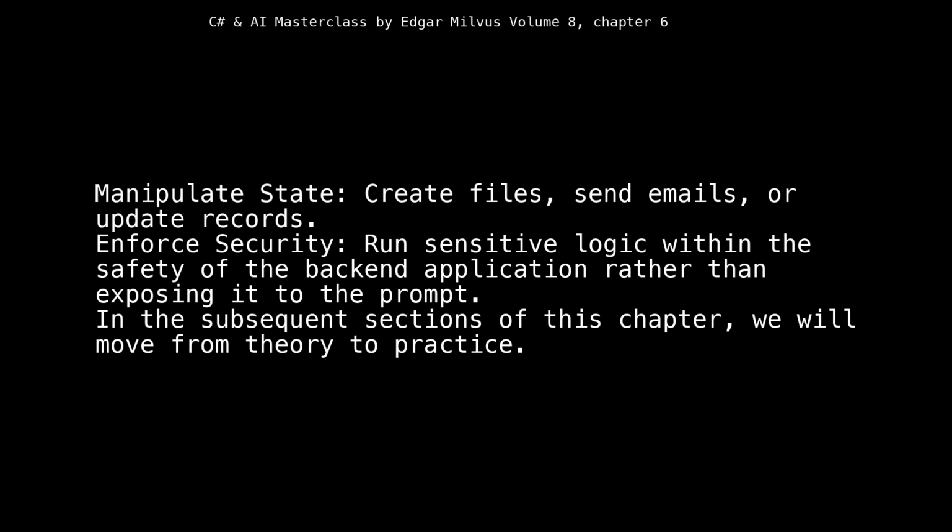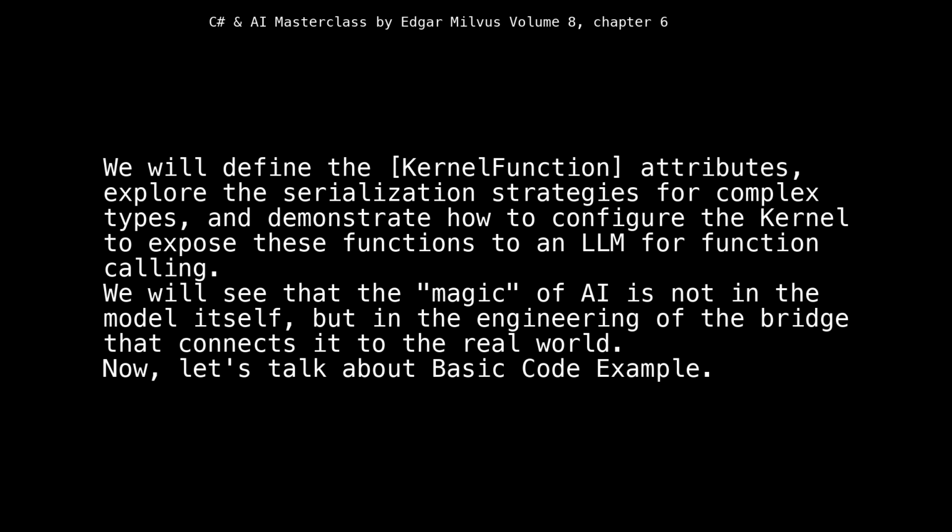In the subsequent sections of this chapter, we will move from theory to practice. We will define the kernel function attributes, explore the serialization strategies for complex types, and demonstrate how to configure the kernel to expose these functions to an LLM for function calling. We will see that the magic of AI is not in the model itself, but in the engineering of the bridge that connects it to the real world.